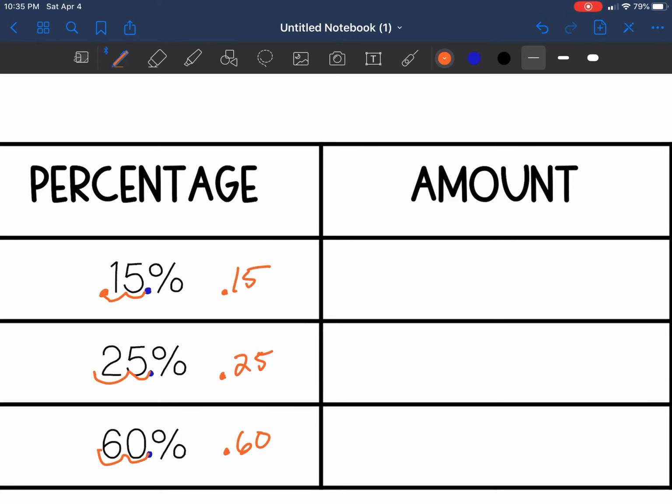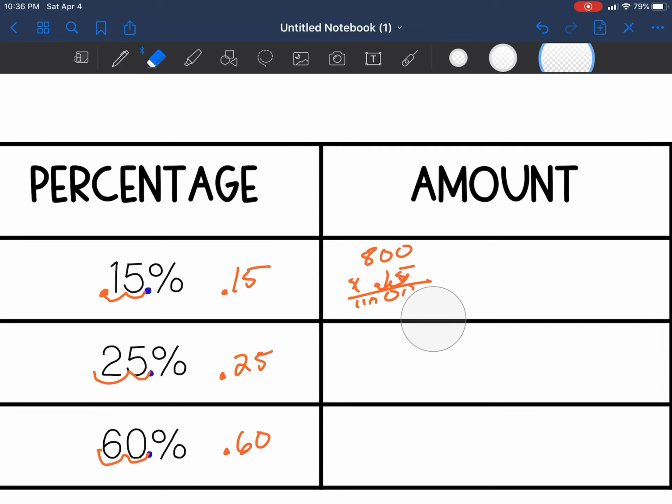So we know our whole amount was 800 times 0.15. All right, 5 times 0, 0, 5 times 0, 0, 5 times 8, 40. 1 times 0, 0, 1 times 0, 0, 1 times 8, 8. 0, 0, 8, 4. We have 2 decimal places that we have to correct. So 1, 2. So my answer here is 48. Let's see, 5 times 8, 0.15. Oh, no, I was incorrect.